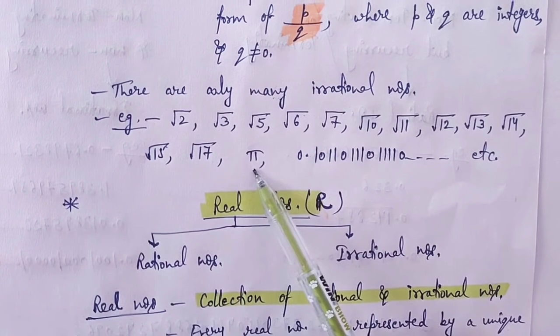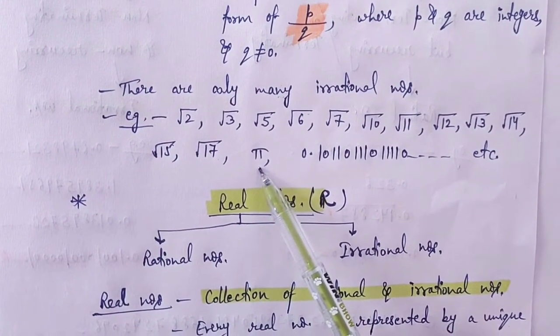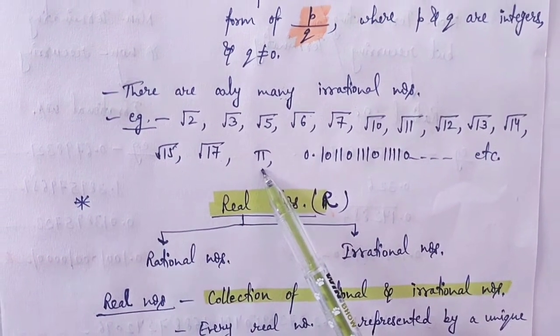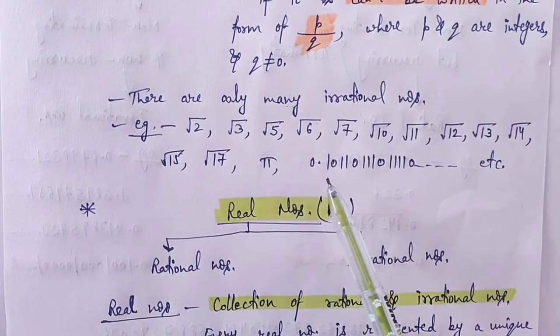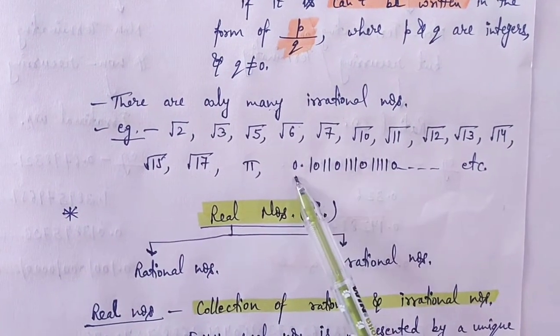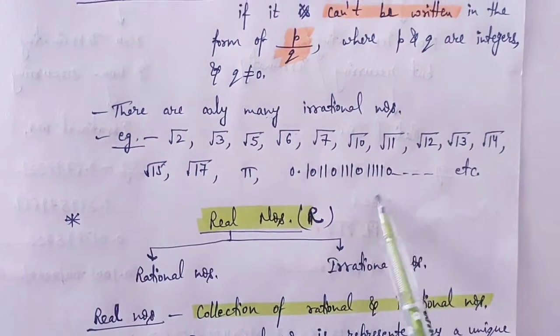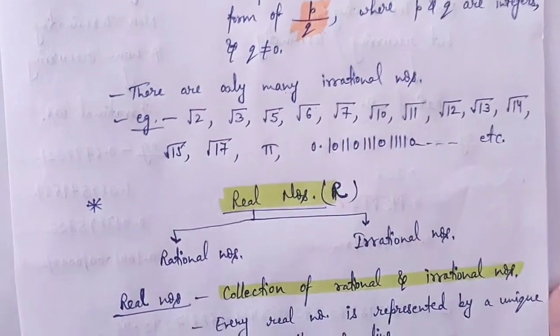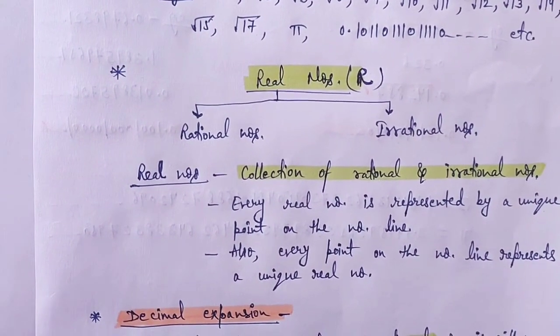We take pi value as 22 upon 7 or 3.141. We take its approximate value, not the exact value. And another example is 0.100110 and so on. Now let's come to the next, real numbers.